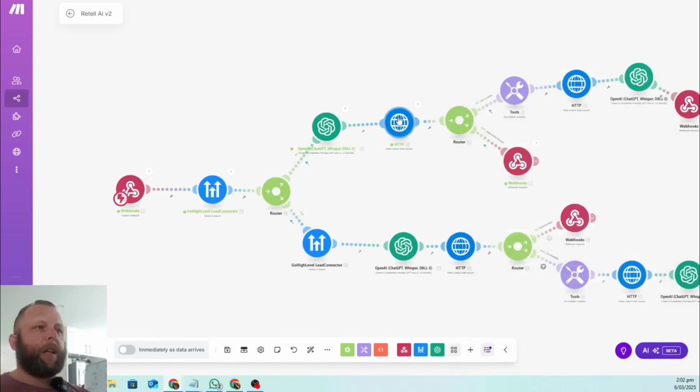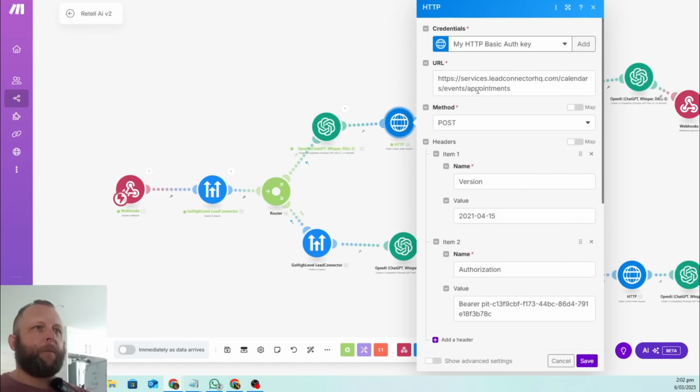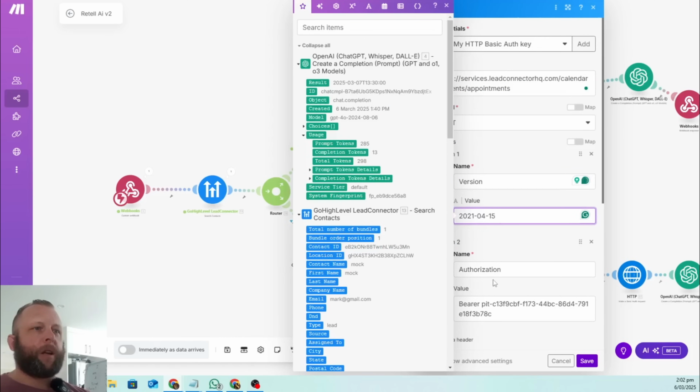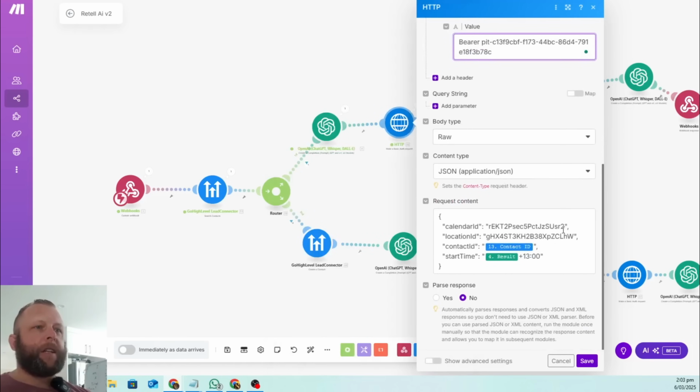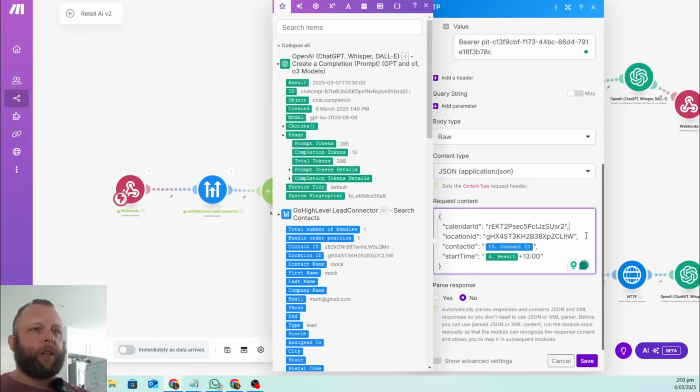So important parts. This needs to be correct. Everything in here, spelling needs to be correct. Authorization, your bearer token needs to be correct in here. And this needs to be 100% correct, including the new lines, including the spacing out here. All needs to be correct.